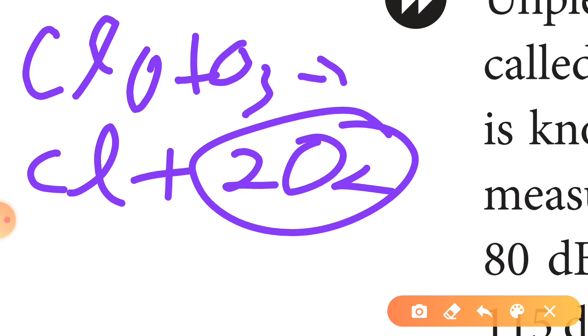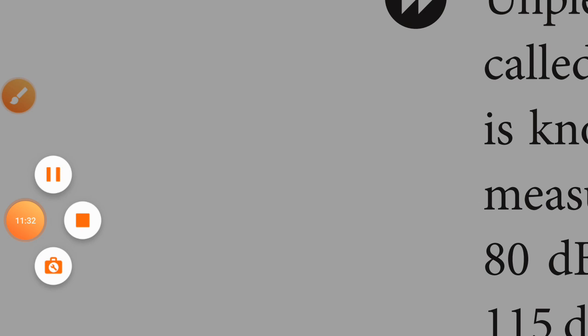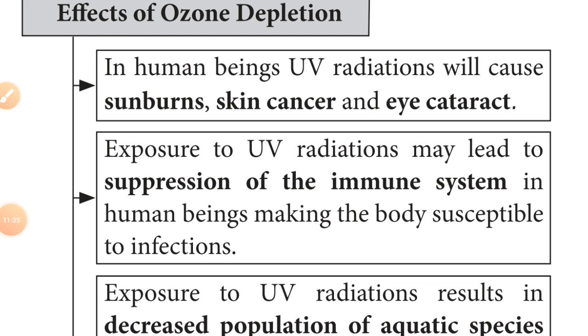As I already told you, whenever chlorofluorocarbon enters the stratosphere, it is broken down by UV rays, releasing the active chlorine molecule. That chlorine reacts with the ozone and breaks it into simple oxygen, due to which the ozone in our environment decreases. The depletion of ozone is very dangerous for survival, and harmful effects can be seen.